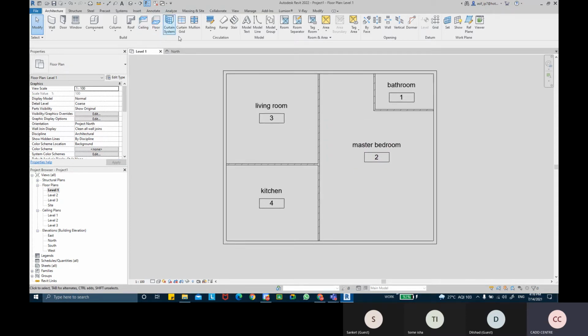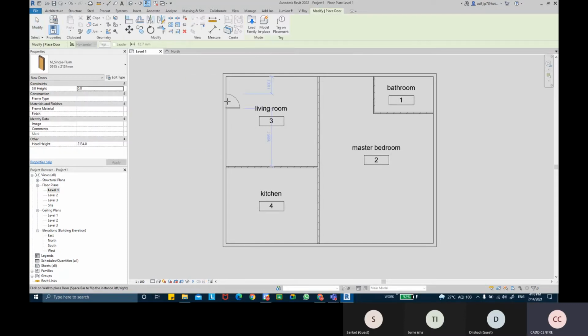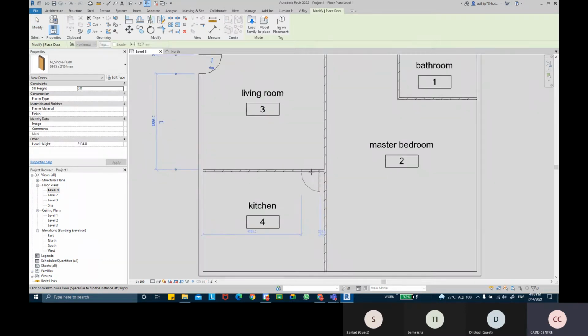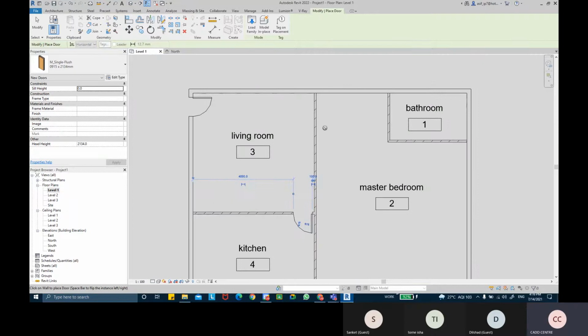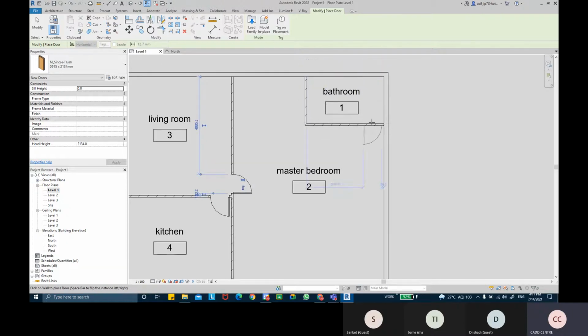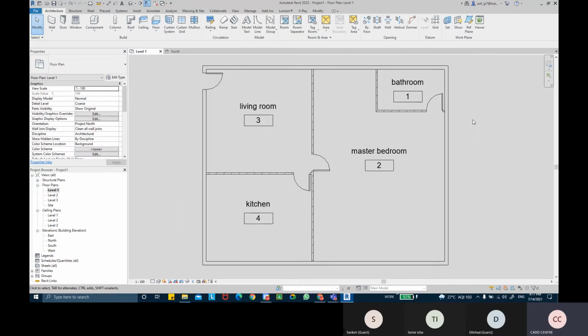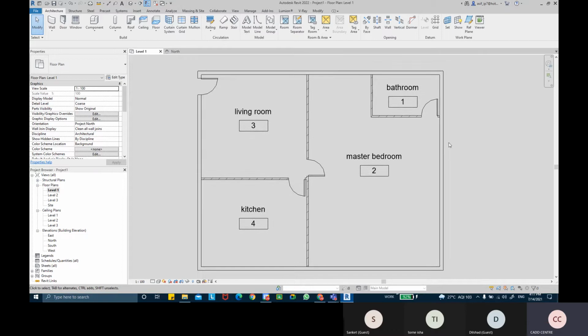I'll also create the slab for this particular floor. But before I do that, I'll just add some doors in these rooms over here, so maybe this might be my entrance door. This would be the door for the kitchen. Let's keep a door for the bathroom. Maybe I can put it right over here, right at the end, at the side. Just remember, this is just a rough floor plan that I've created, just to explain how we create false ceilings for the floor plans.